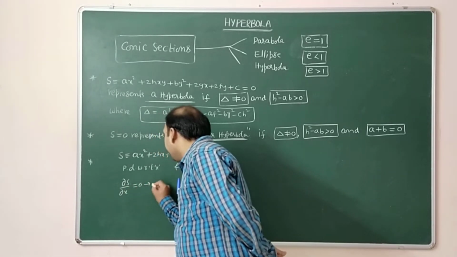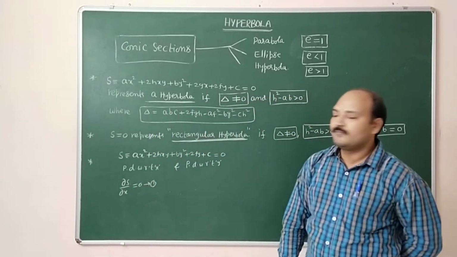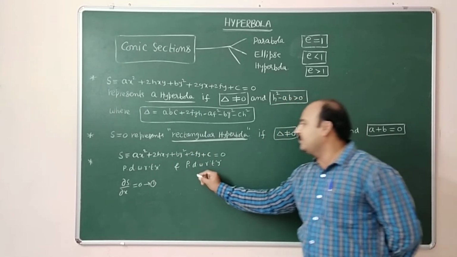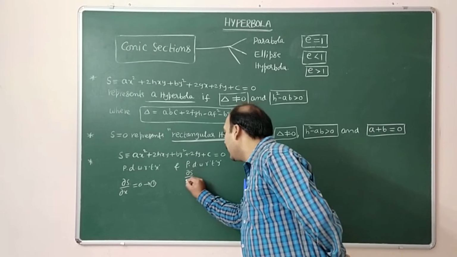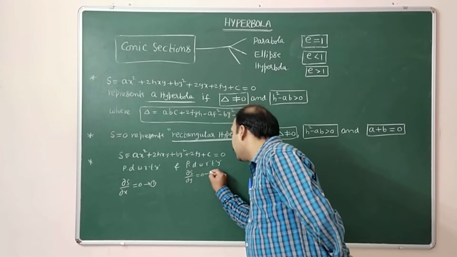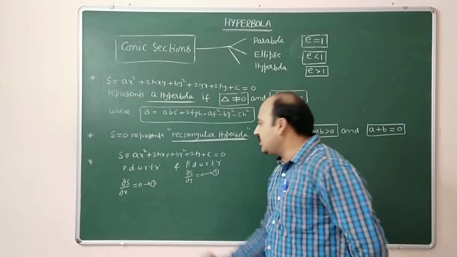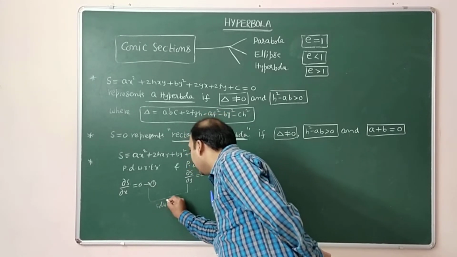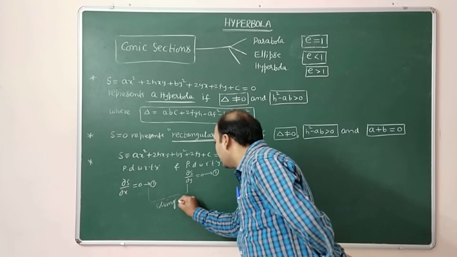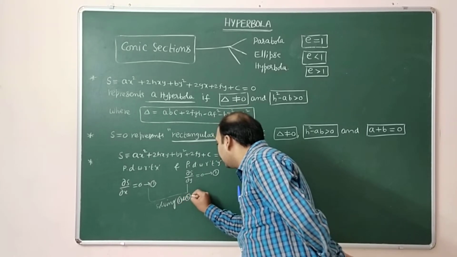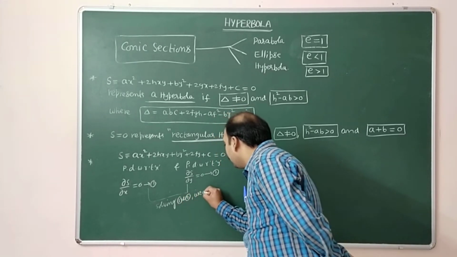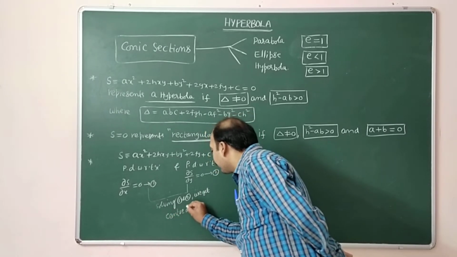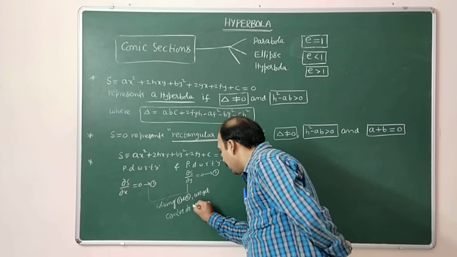Put that as equation 1. Partially differentiate this equation with respect to y. You will get dou s by dou y equal to 0, equation number 2. After that, solving 1 and 2, we get the center of the hyperbola.